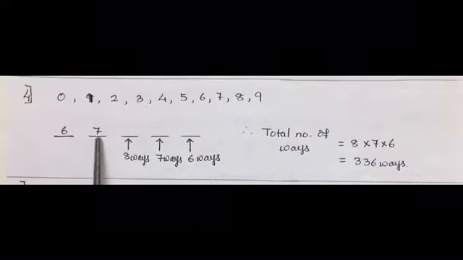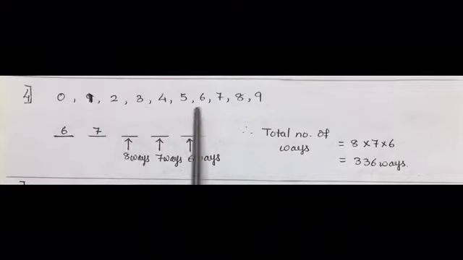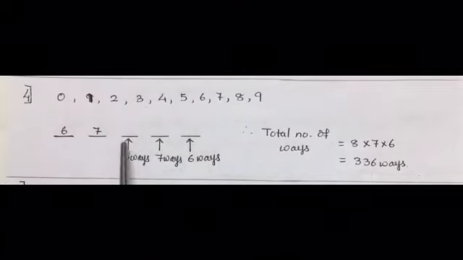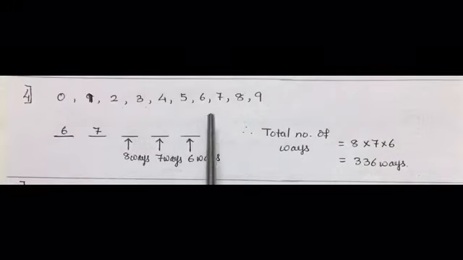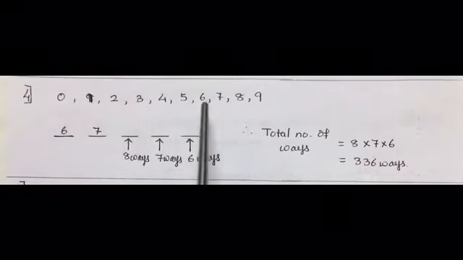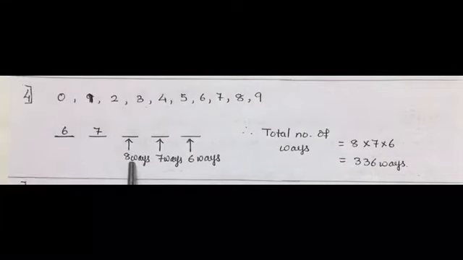Now as 6 and 7 is already occupied, we cannot take 6 and 7 digits anymore for arranging the remaining 3. So subtracting 6 and 7 out of total 10 digits, only 8 digits are left.